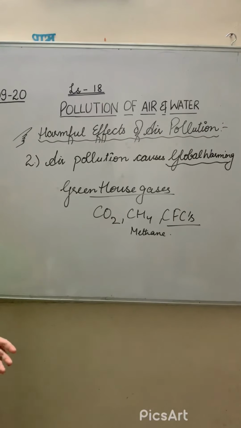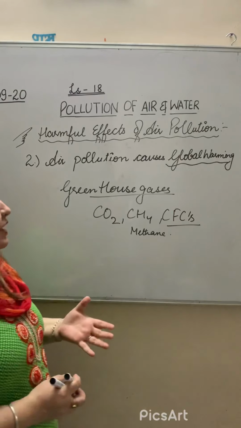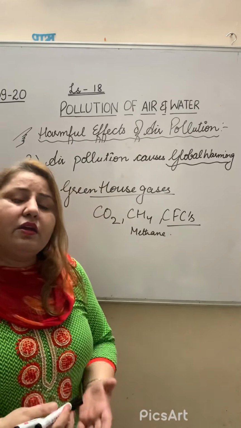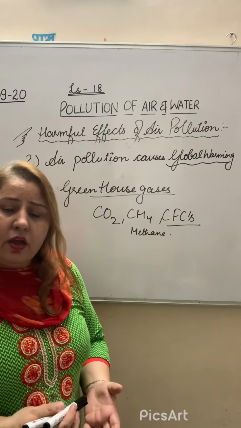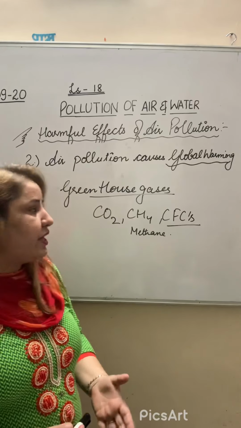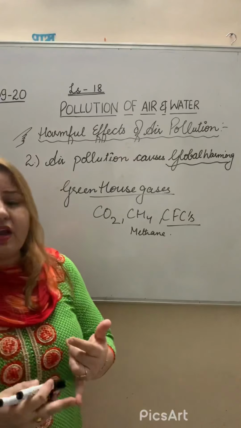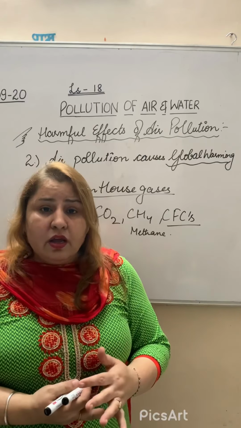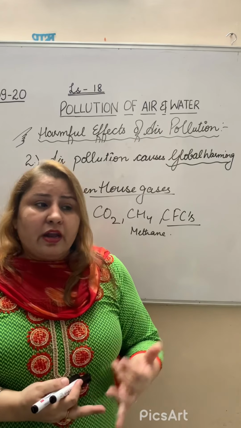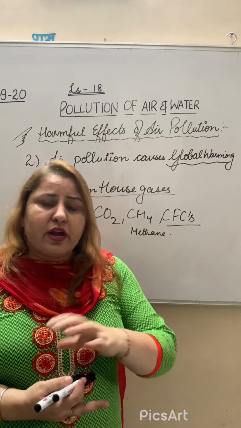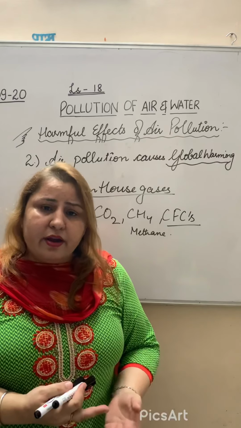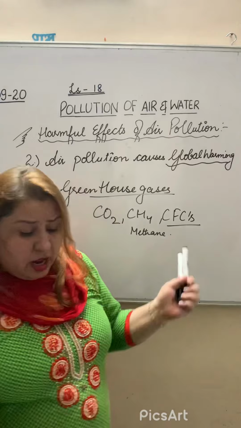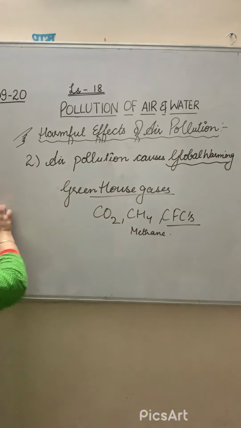When greenhouse gases increase in our Earth's atmosphere, they increase the temperature of the Earth's atmosphere, and by increasing this temperature a number of things happen. Polar ice caps start melting, glaciers start melting, and floods occur. Different effects will be there. Agriculture ways will be destroyed, because when there is too much flood, these things will happen. Now we will discuss the effects of these.